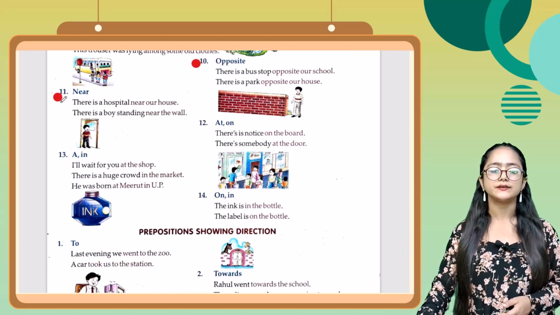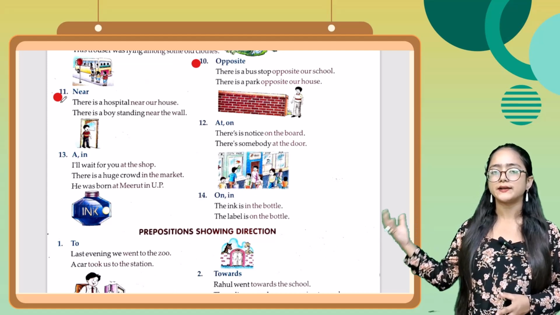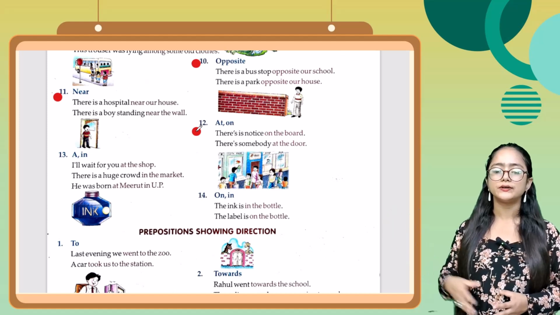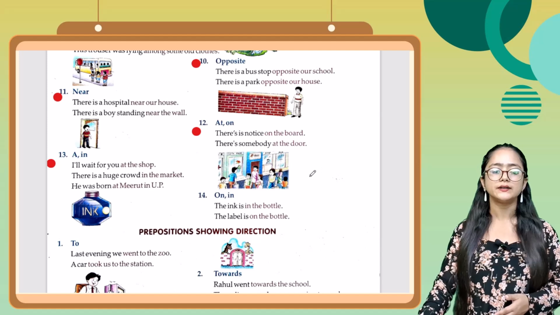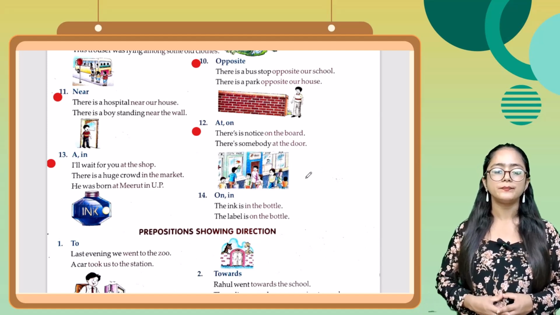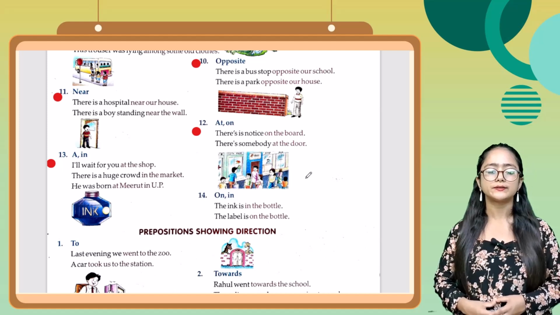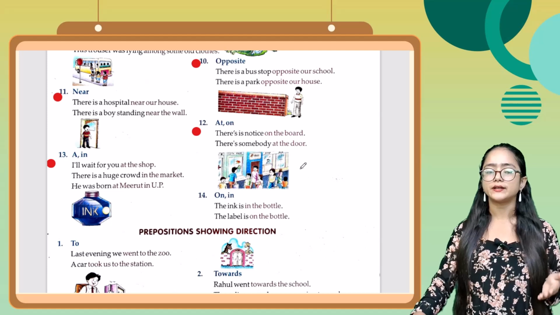Next one is near. There is a hospital near our house. There is a boy standing near the wall. Next one, at and on. There is a notice on the board. There is somebody at the door. Next one, at and in. I will wait for you at the bus stop. So यहाँ पर at होगा. There is a huge crowd in the market. He was born at Meerut in UP.